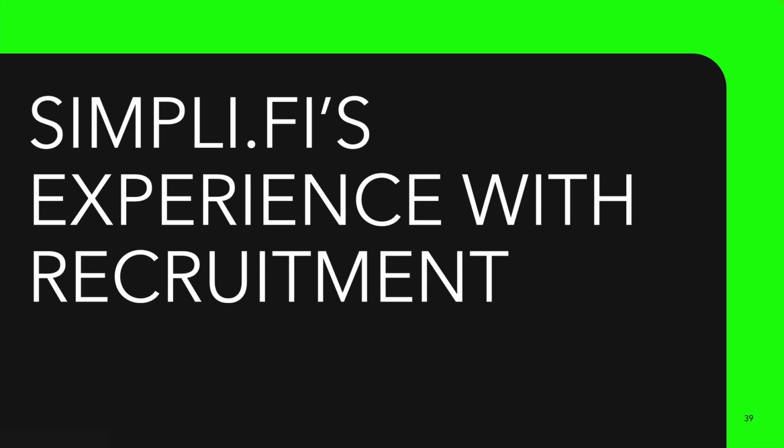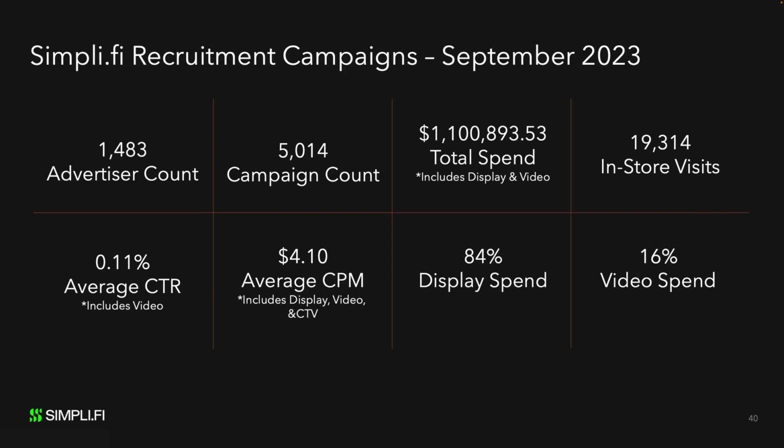Simplify has a great deal of experience with employers. Let's take a look. This snapshot from last month shows that Simplify worked with over 1,400 recruitment advertisers, running over 5,000 campaigns. That's over $1 million in campaigns that generated over 19,000 in-store visits with an average click-through rate of 0.11%. The average cost per 1,000 impressions was around $4, and 84% of the ads were display ads and 16% were video ads. And that's just 1 month's worth of data.